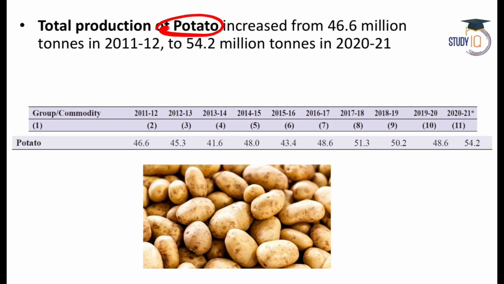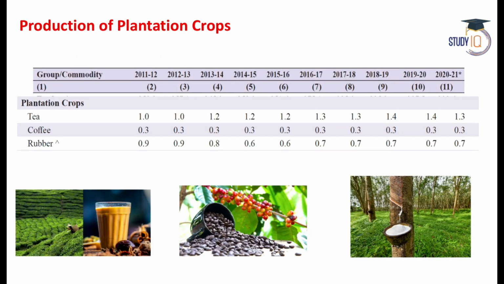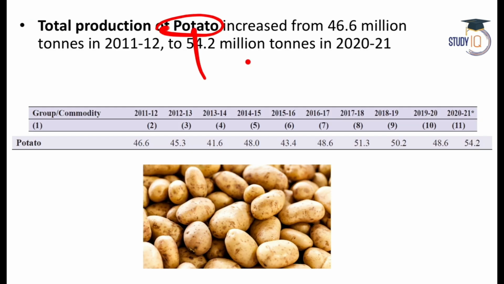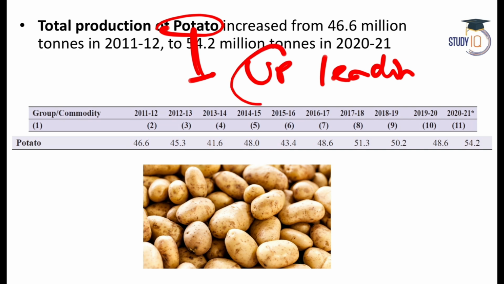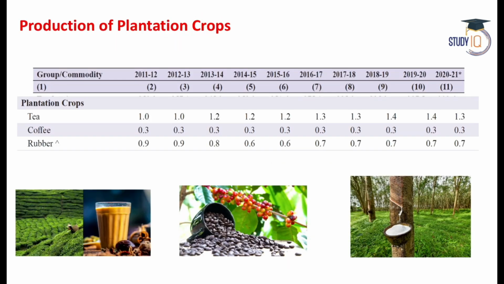Let's talk about potato. So potato production here, let me tell you that UP is the leading producer of potato in India. Potato, wheat, milk, sugarcane, lot of things UP tops in India. Potato is another one. Then plantation crops, tea, coffee and rubber.